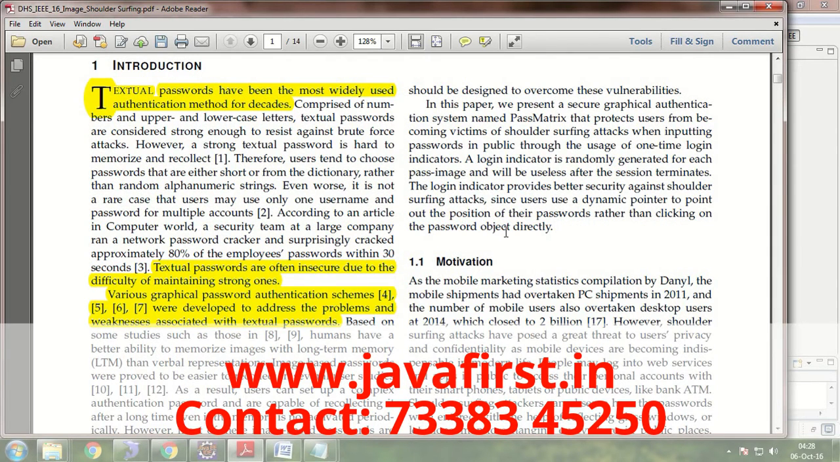In this project, we present a secure graphical authentication system named Passmatrix that protects users from becoming victims of shoulder surfing attacks when inputting passwords in public, through the usage of one-time login indicators. A login indicator is randomly generated for each pass image and will be useless after the session terminates. The login indicator provides better security against shoulder surfing attacks since users use dynamic pointers to point out the position of their passwords rather than clicking on the password object directly.